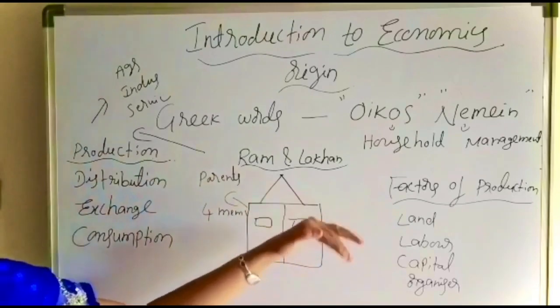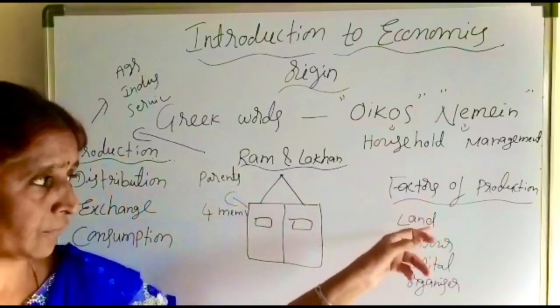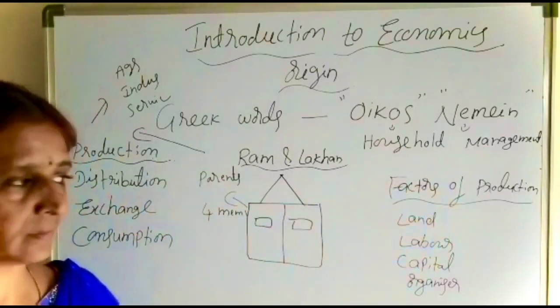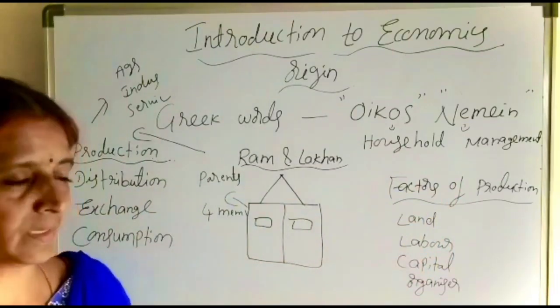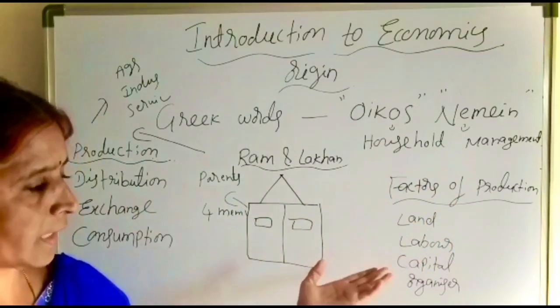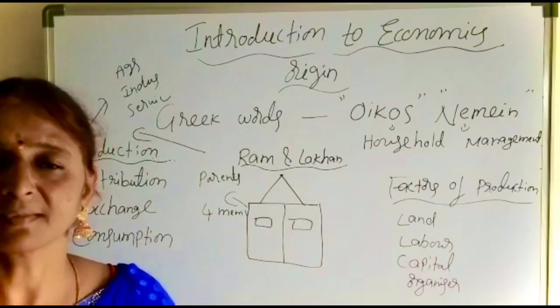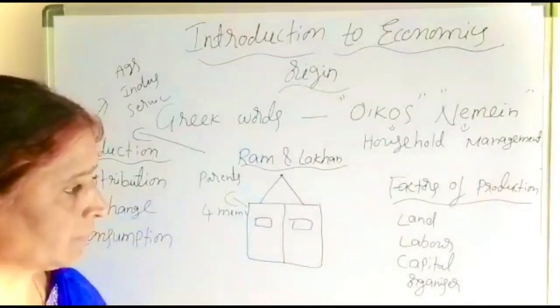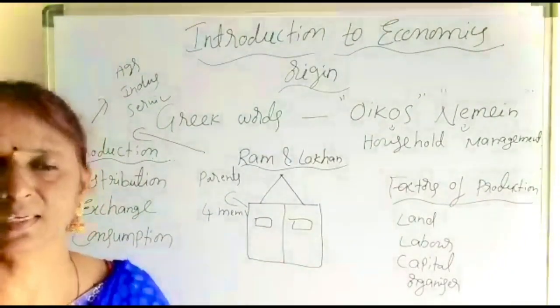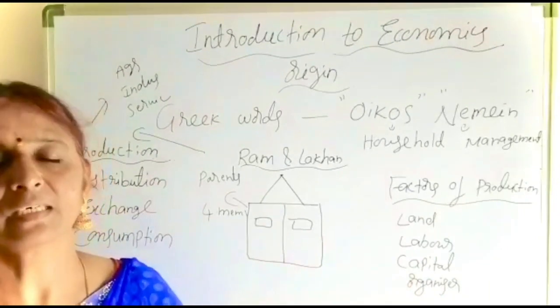Okay, those who are the owners of the land will get the remuneration from the land. Who is rendering their services, labor, will get the remuneration, and capital. The person who lends the capital will get the remuneration of capital, and the organizer, by providing his organizational skills, will get the remuneration.